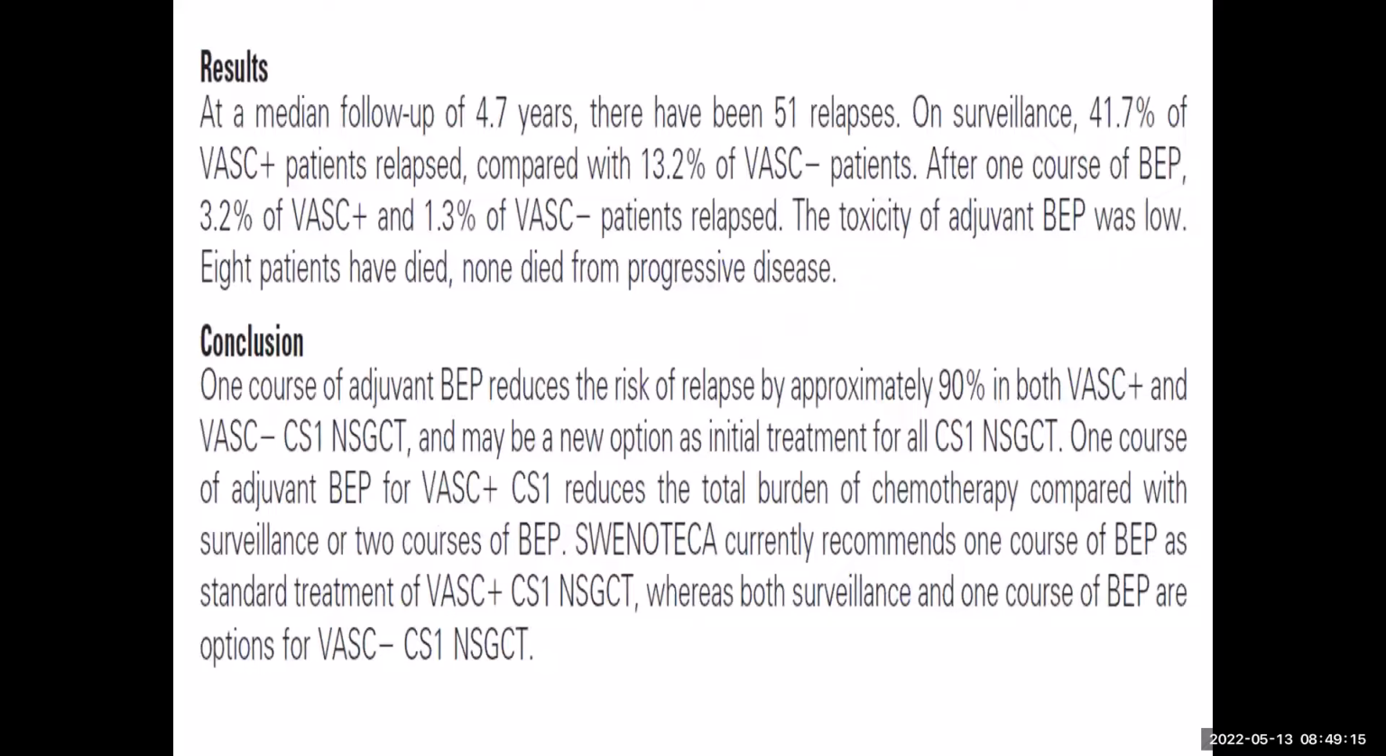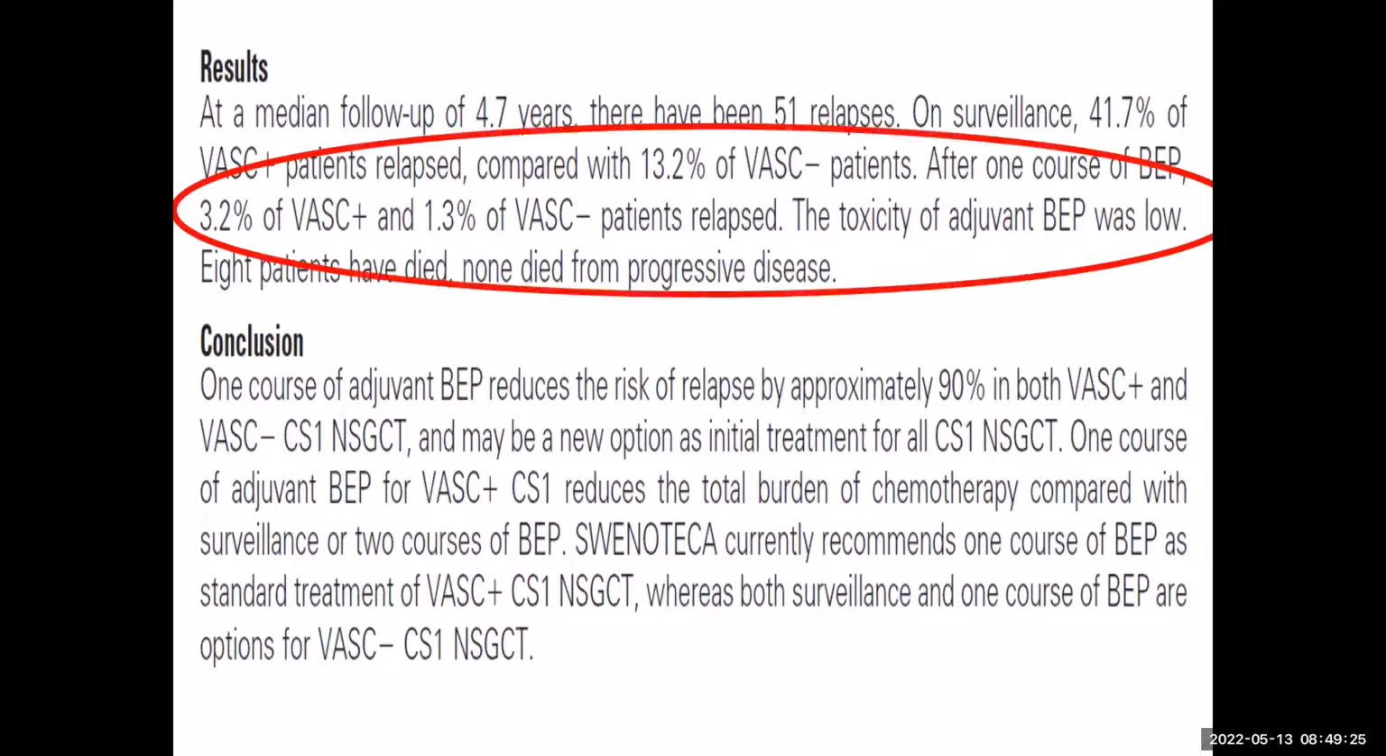So what they concluded in this study is that after 1 cycle of BP, around 3% of the patients with LVI and around 1% of the LVI negative patients relapse. And the toxicity of adjuvant BP of 1 cycle was very low. So in conclusion, one course of adjuvant BP for LVI positive reduces the total burden of chemotherapy compared with surveillance or 2 cycles of BP.